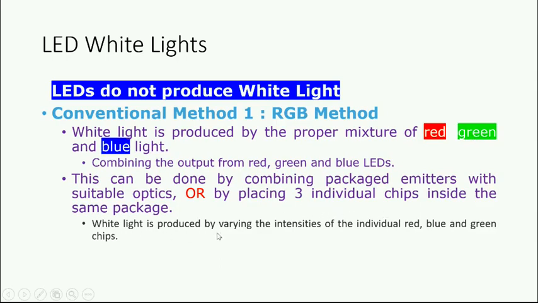White light is produced by varying the intensity of the individual red, blue, and green chips. The very important point is that no LED will produce white light directly. By a suitable combination of these primary colors we generate white. This is one method of generating white LED.